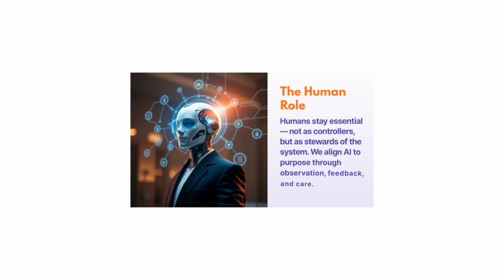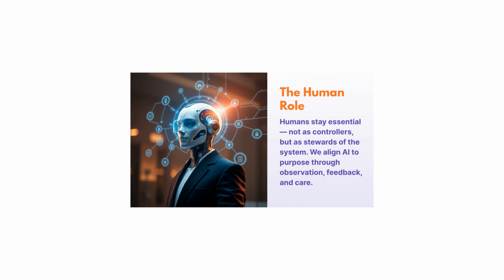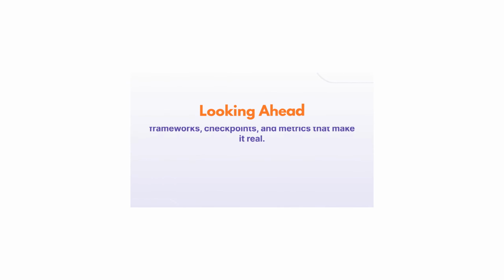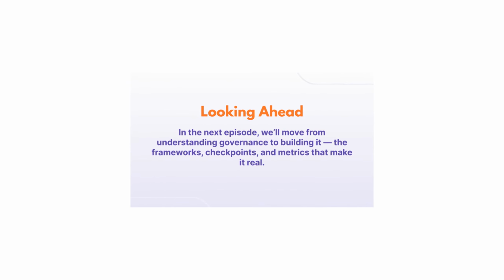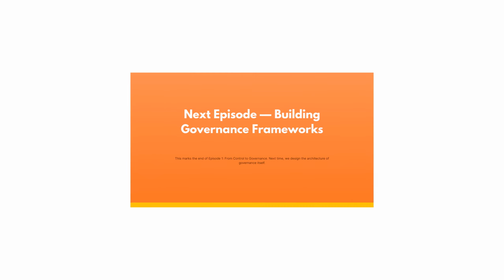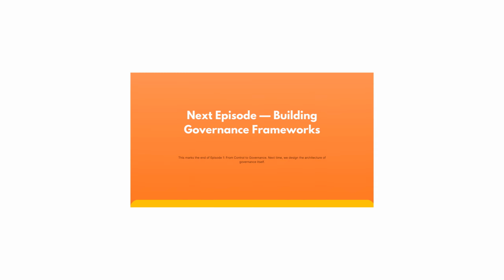The human role. Humans stay essential, not as controllers but as stewards of the system. We align AI to purpose through observation, feedback, and care. Looking ahead. In the next episode, we will move from understanding governance to building it: the frameworks, checkpoints, and metrics that make it real. Next episode, Building Governance Frameworks. This marks the end of Episode 1, From Control to Governance. Next time, we design the architecture of governance itself.